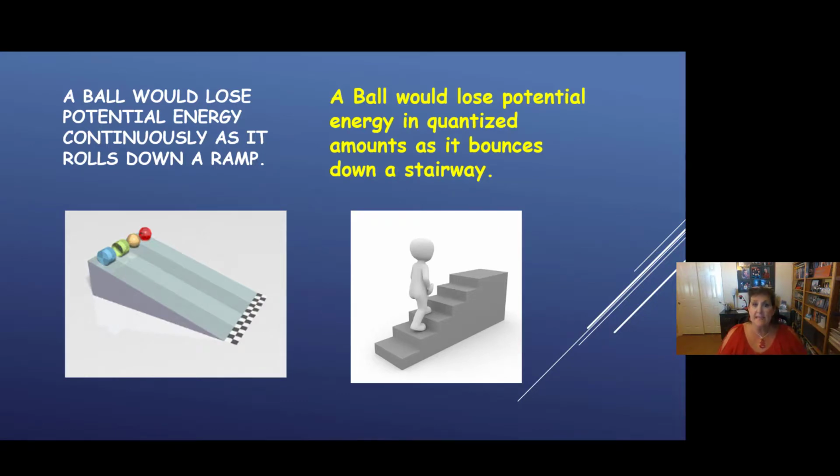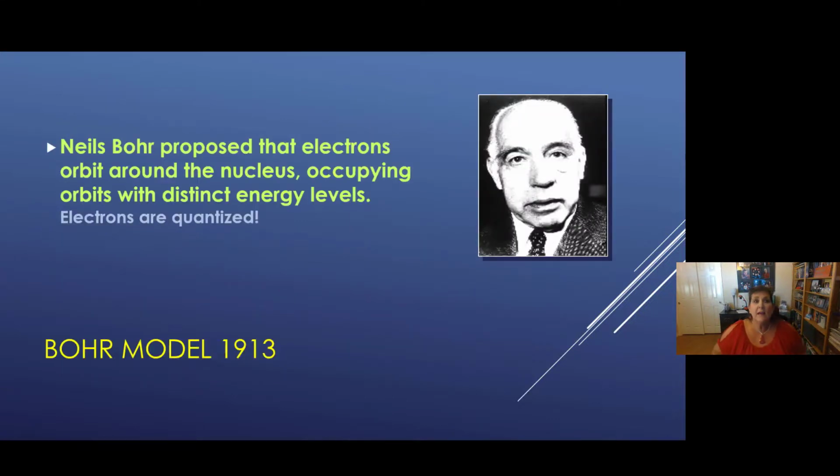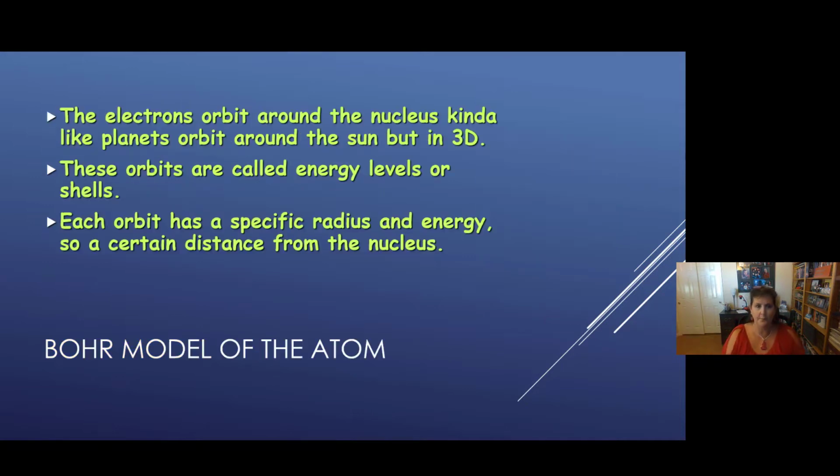Quantized means exists in levels, which brings us to the next scientist, Niels Bohr, back in 1913, so over 100 years ago, who said that electrons go around the nucleus in discrete energy levels. So they're quantized. Electrons are quantized. Wow. So he's basically saying that an electron can exist on a level or another level, but not in between.